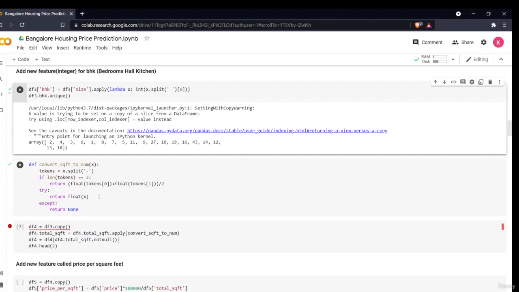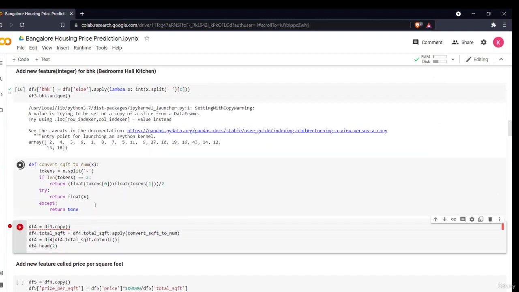Then what we'll be doing, we'll be converting our square foot to numerical variables. Now what I did, I'm defining a function to convert square foot to numerical variables. Then I'll say token, okay, split it with the help of this split column. Then I'll tell you how I'll apply it. Then I'm saying okay, if the length of token is equal to 2, then return this value. Then I'm saying else, return the normal float value.